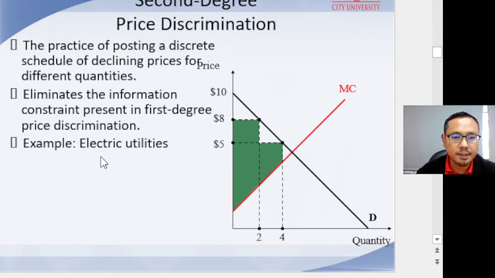This is an example for electric utilities. The slope of marginal cost is upward, and the demand function slope is still downward here.